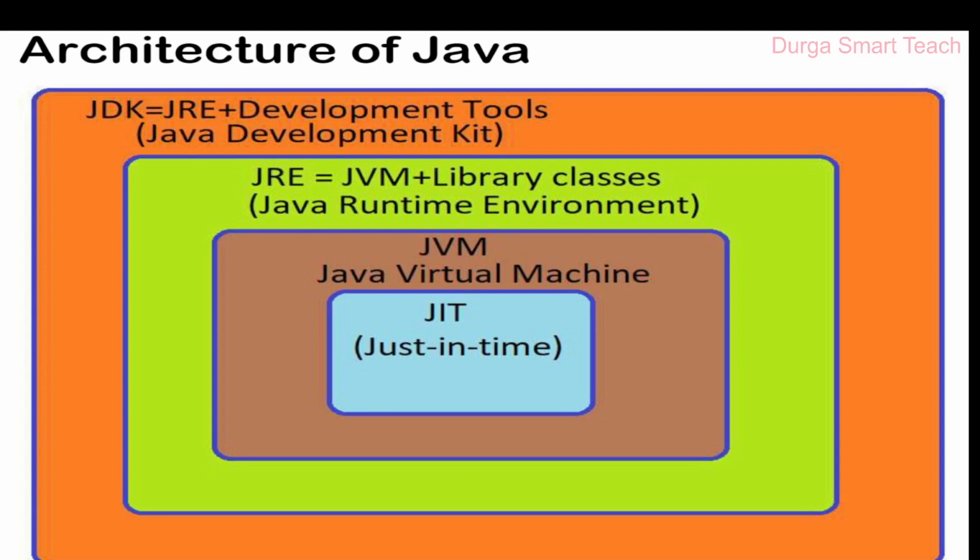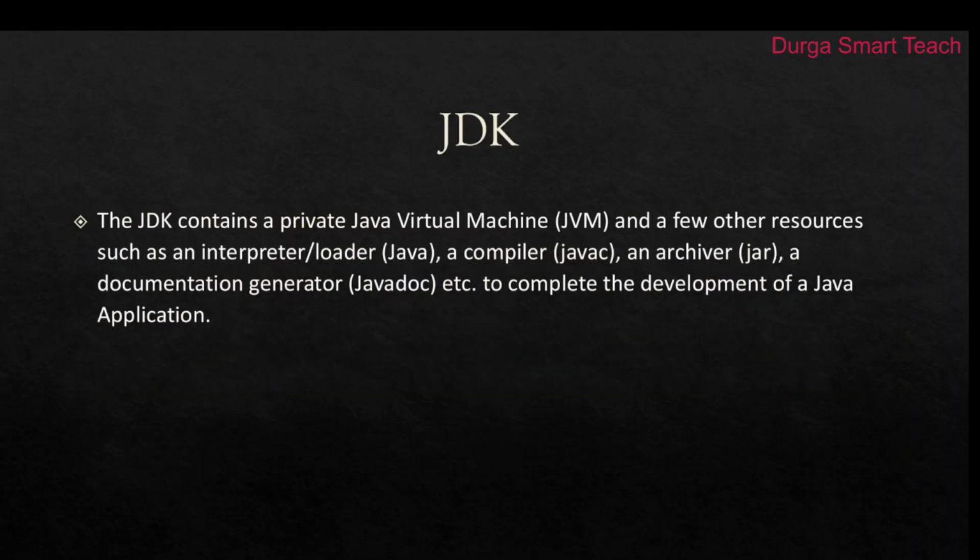So let's see what JDK will do. JDK contains a private Java Virtual Machine and a few other resources such as an interpreter, a compiler, an archiver, and a documentation generator to complete the development of a Java application. So if you want to complete the Java program execution, you compulsorily need to have JDK. Why? Because inside JDK it contains the interpreter, compiler and all other resources. Without JDK, the program won't be executed.